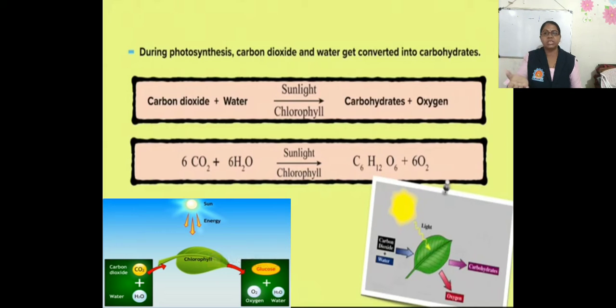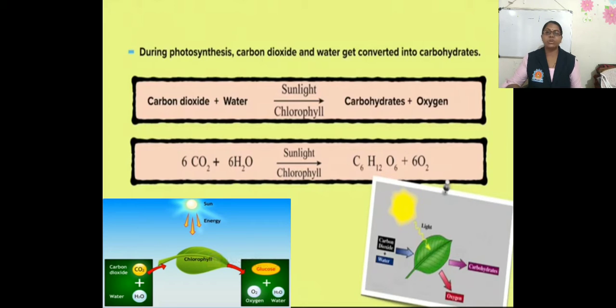Here you can see in the slide how the process is going on. When carbon dioxide mixes with water in the presence of sunlight and chlorophyll, the plants produce their food in the form of carbohydrate, and oxygen is released, which we inhale. So energy is transformed in the process of photosynthesis. Light energy of the sun gets converted into chemical energy, which is stored in the form of food. Then roots absorb water, minerals and salt from the soil.